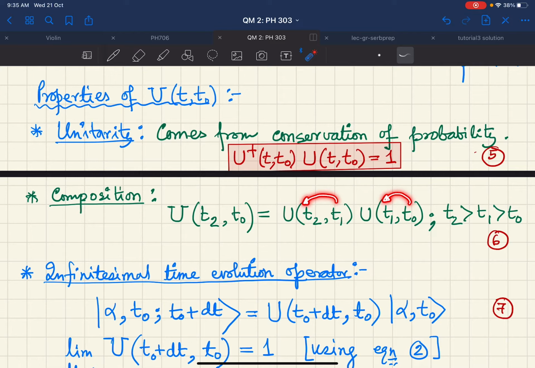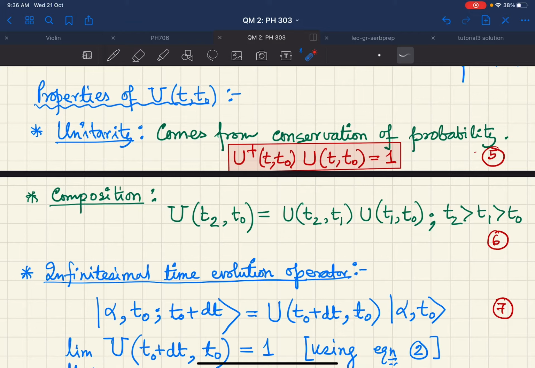Remember, time is a continuous parameter, and therefore I can simply have two different unitary operators, U(t2, t1) and U(t1, t0), both unitary. First U(t1, t0) operates on the state and then U(t2, t1) operates on the state and takes the state from t0 to t2.